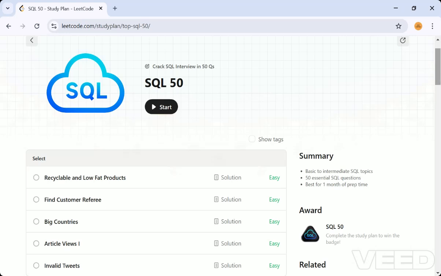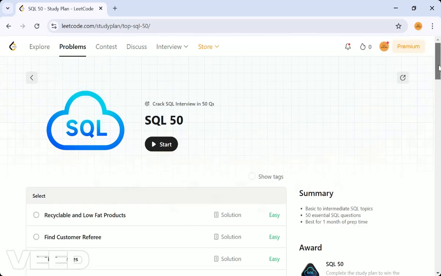In each and every video I will cover the problem statement clearly, then break down the database schema, and then explain the logic behind the query. I'm providing you the answers for these SQL 50 questions. By solving these, you will be able to crack any kind of SQL interview questions, I'm sure about it. I will be writing and explaining the queries in SQL, and the concepts can also apply to other databases like PostgreSQL and SQL Server.